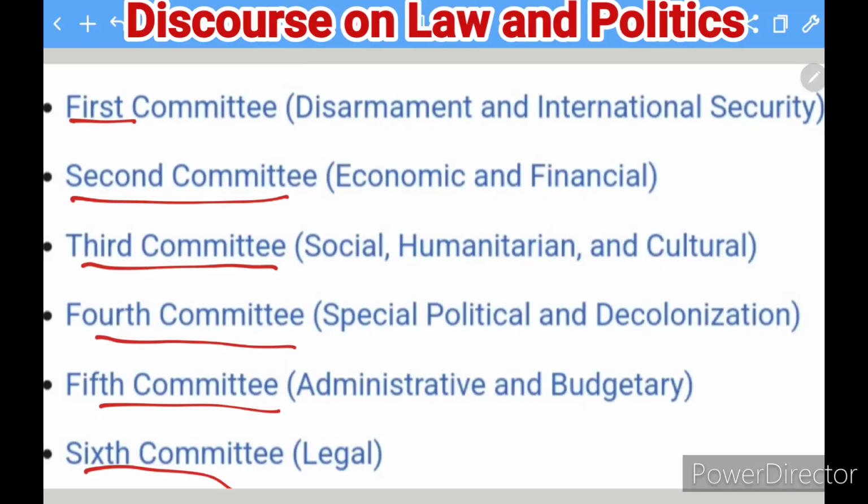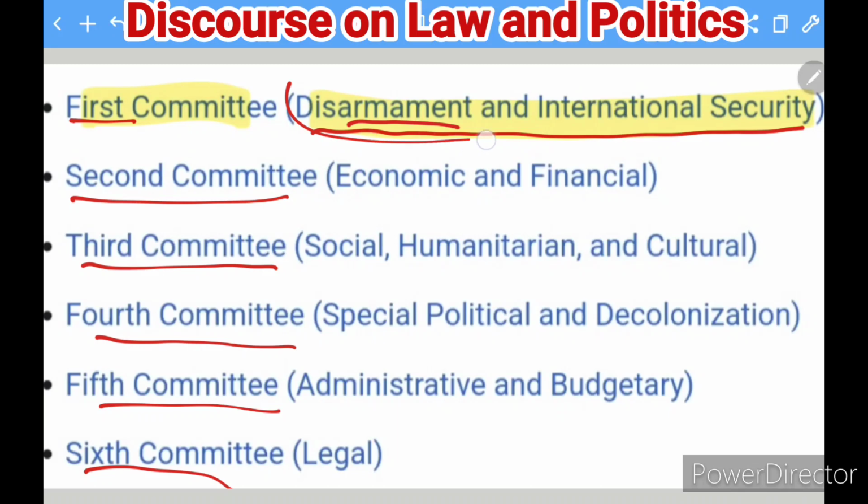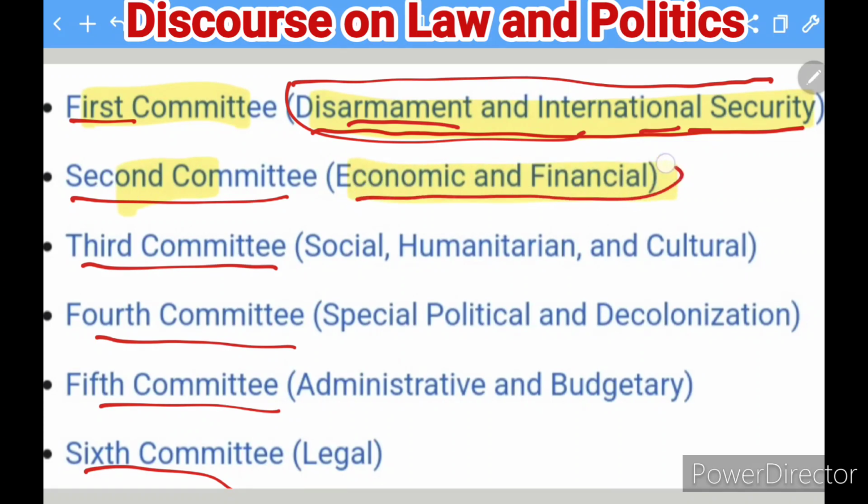Okay, so the first committee, which is also part of the UN, is this one. You can see the first committee. This is about disarmament and international security. So this is a committee which works with respect to disarmament. They don't want a world with arms, and they are here majorly for international security. The second committee which you can see here is the Economic and Financial Committee. So this is the second committee which deals with economic and financial matters.